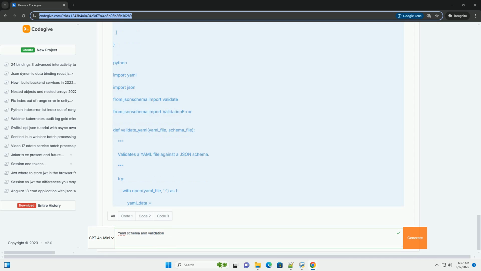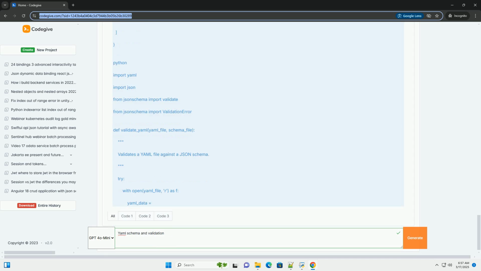Test your schema. Write unit tests to verify that your schema correctly validates valid and invalid YAML files. Reuse schemas. If you have common data structures, define them once and reuse them throughout your schema using $ref.